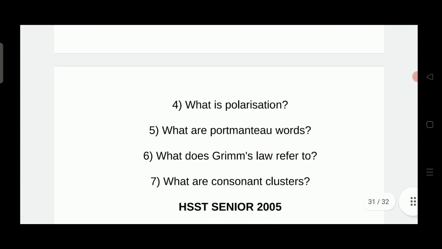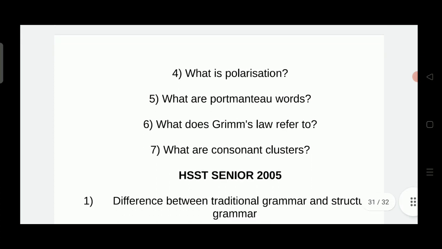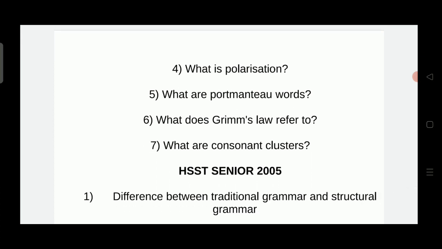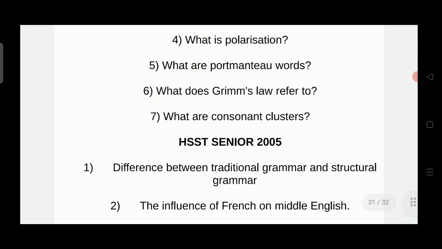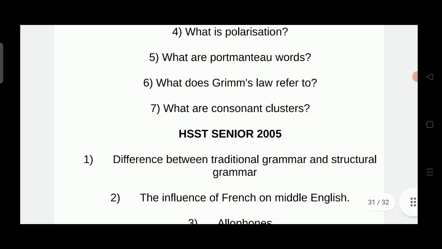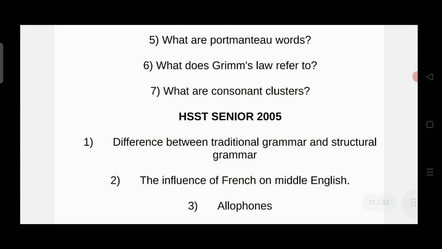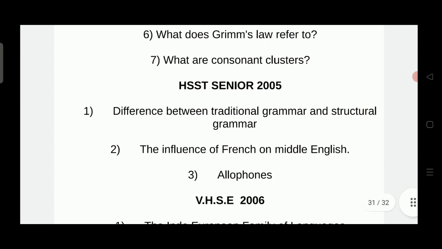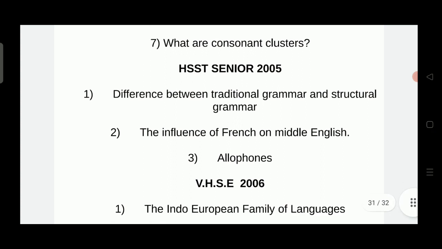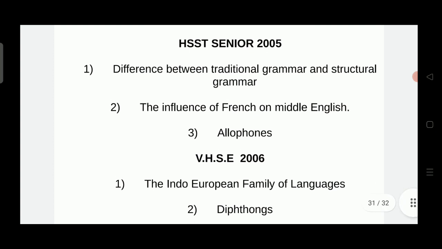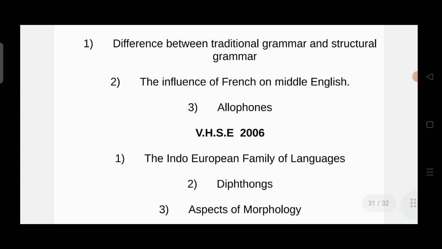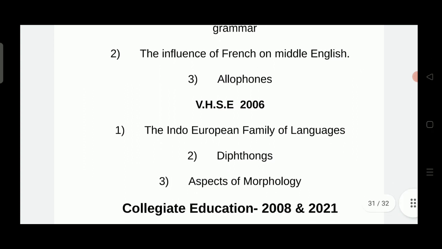So next questions are from HSST Senior 2005. The first one is a difference between traditional grammar and structural grammar. Next is the influence of French on Middle English. Third one is allophones. And next few questions are included from VHSC 2006. The first one is the Indo-European family of languages. Second is diphthongs. And the third question is aspects of morphology.